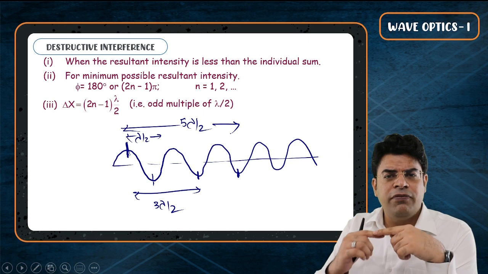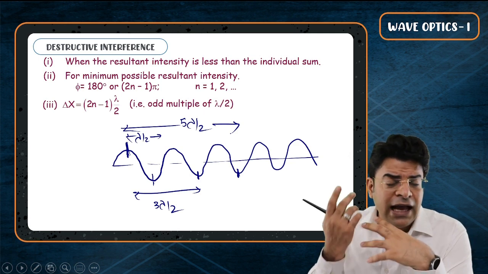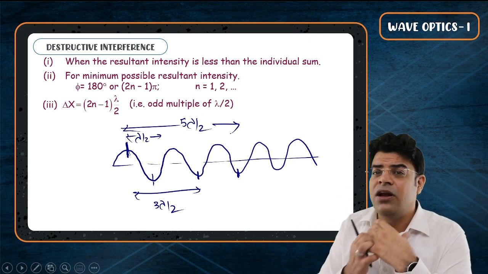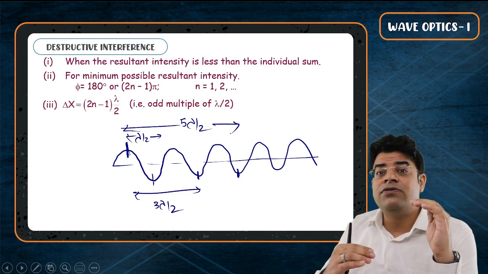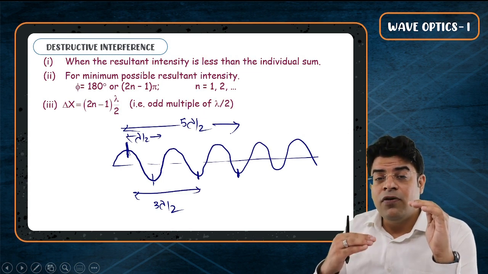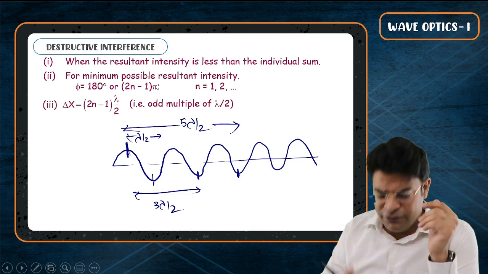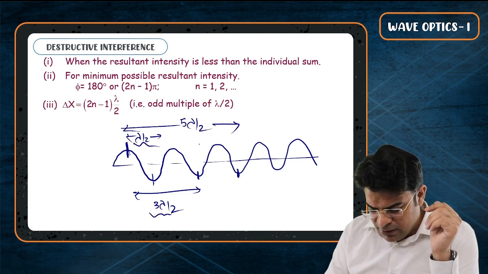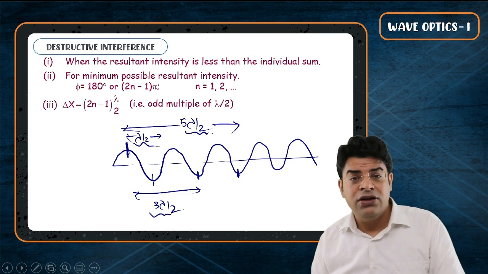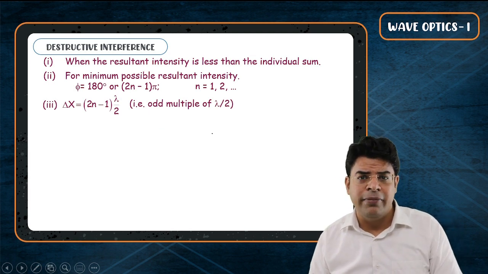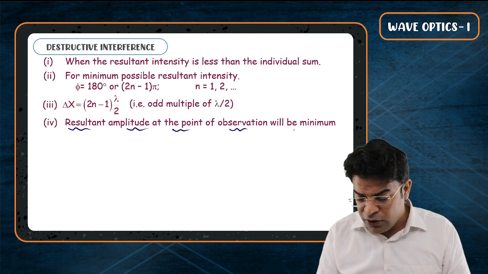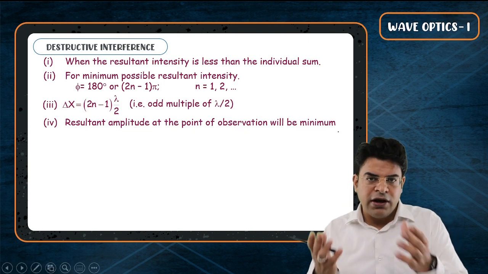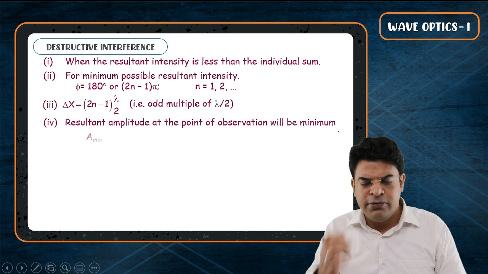If you want perfectly destructive interference, as if the two waves are trying to cancel out each other, the crest of one should try to match with the trough of the other. So the path difference has to be lambda by 2, 3 lambda by 2, 5 lambda by 2, and so on. Nothing like rocket science that you can't remember. Understand that the resultant amplitude at the point of observation will be minimum. If you are getting minimum intensity, you must have minimum amplitude.